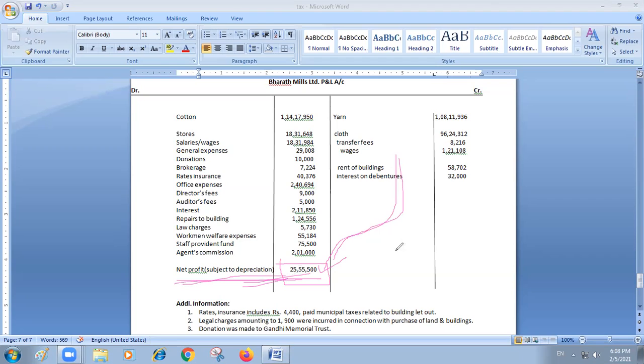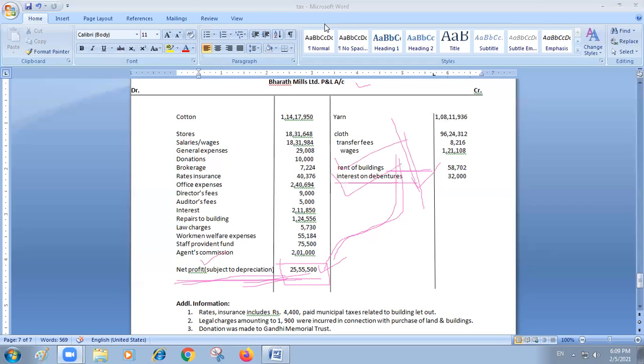On the income side, if you observe, some other incomes are there. Rent of buildings is there, which means income from house property is also there for this company. And interest on debentures is income from other sources. So you have to find out income from business, income from house property, and income from other sources. All these three you have to identify and add to find the total income of this Bharat Mills Limited. I hope you understood.